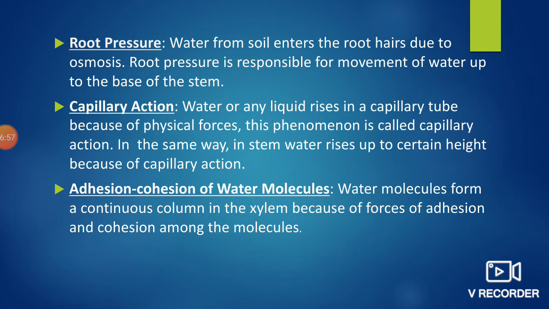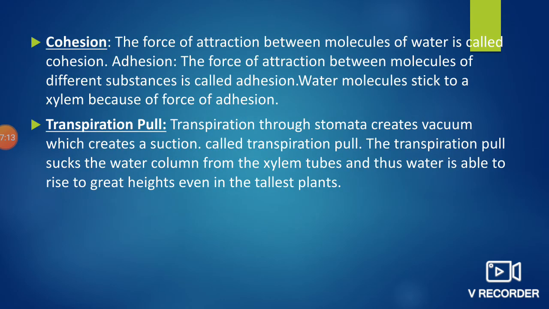Next step is adhesion and cohesion of water molecules. Water molecules form a continuous column in the xylem because of forces of adhesion and cohesion among the molecules. We see cohesion. Cohesion means attraction between the water molecules. Adhesion means attraction between the molecules of different substances.